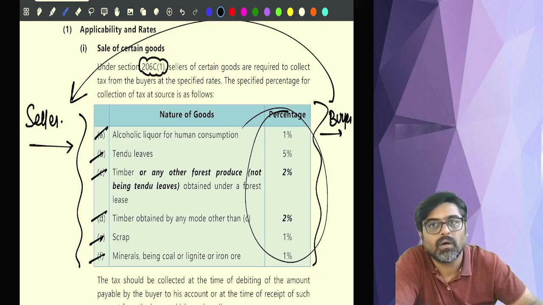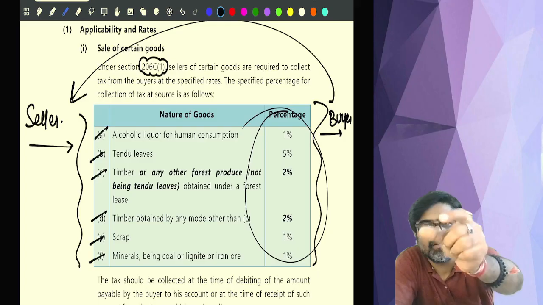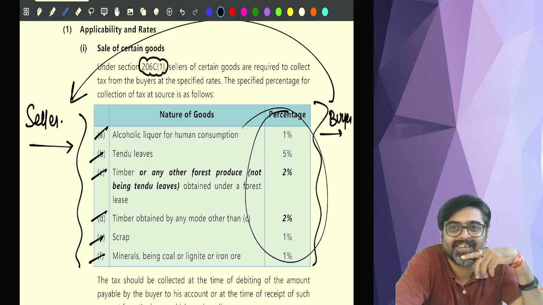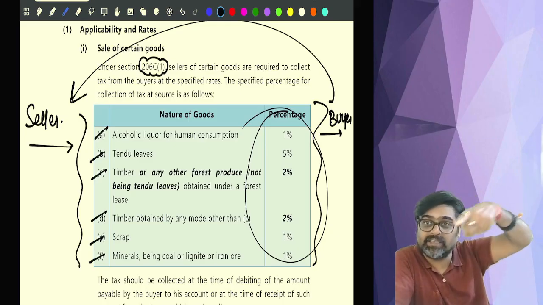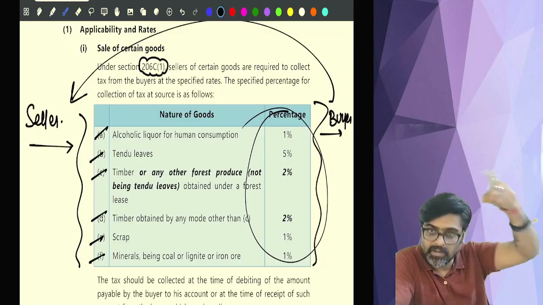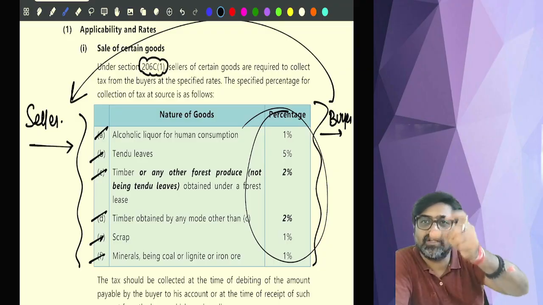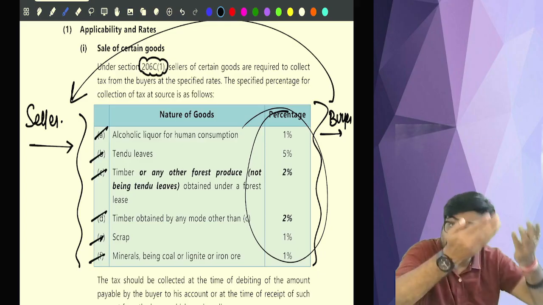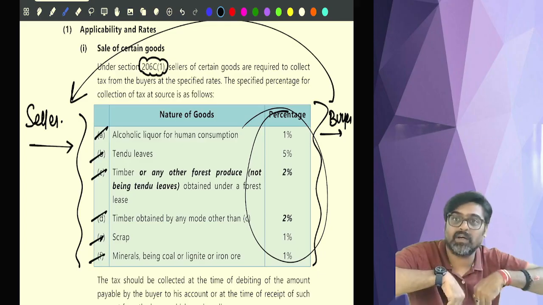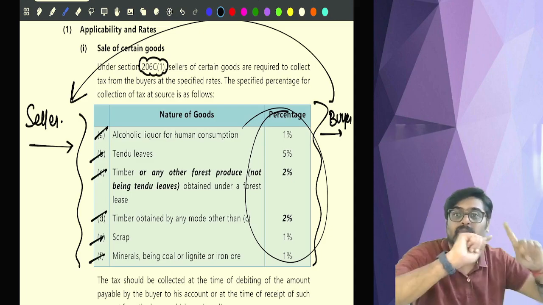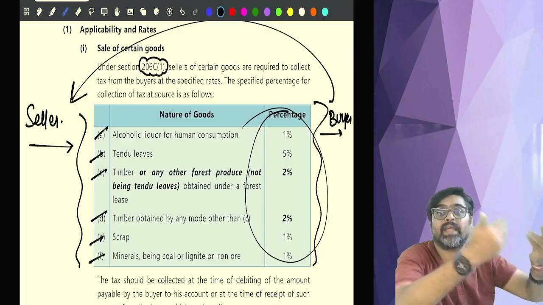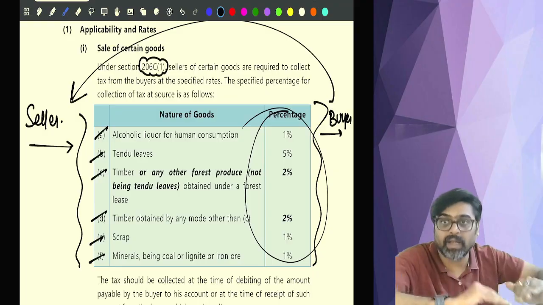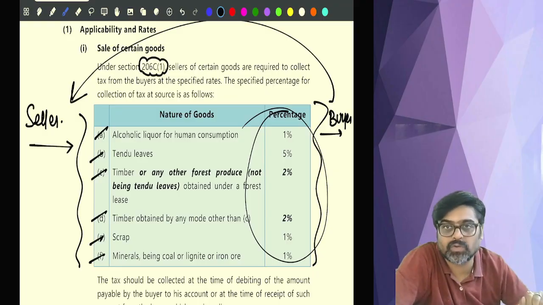Yes or no? So on that 100, some tax is collected right now only by the seller. Whenever you sell in the future, at least you will earn 100, no? Government has told the seller that if you are selling these items to any buyer who is taking these items for further resale, that buyer is going to earn income by selling these items in the future.